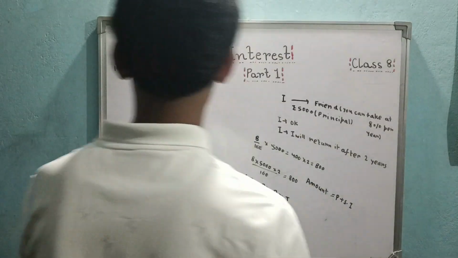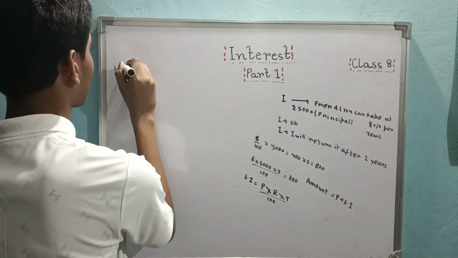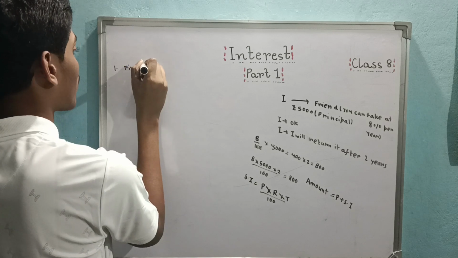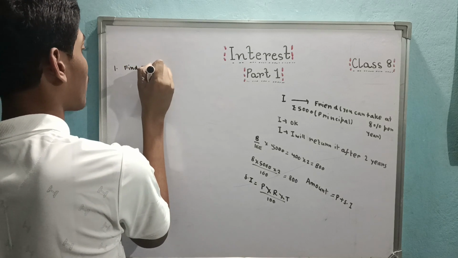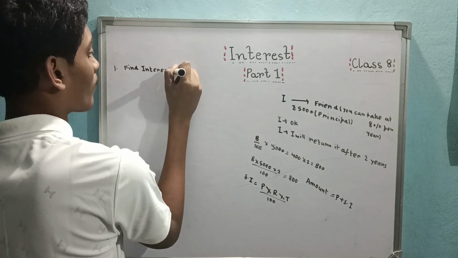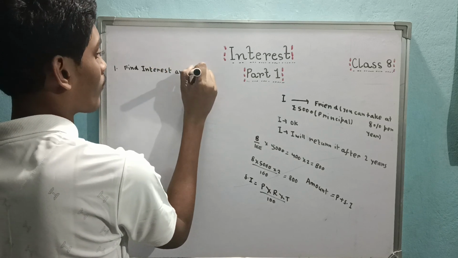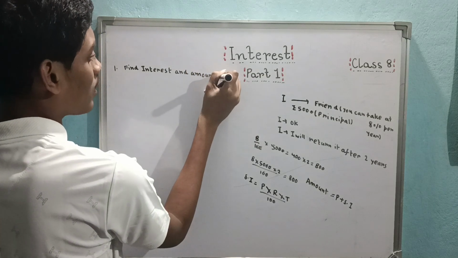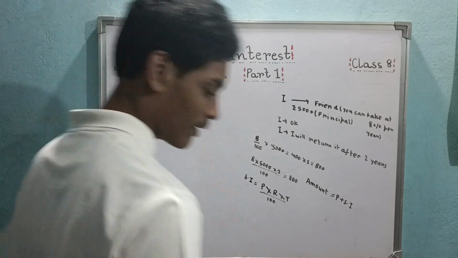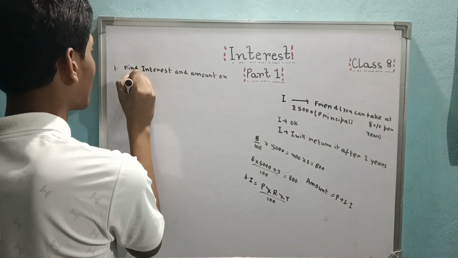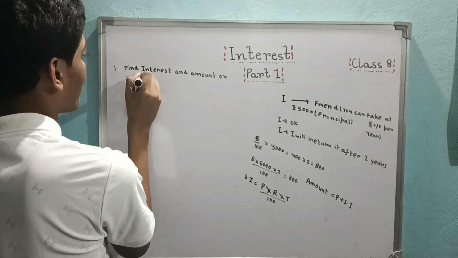Find interest and amount on rupees 5,000 at 8% per annum. Well, it's a good question. It's not given in a direct way; you can't just put the formula and go over.